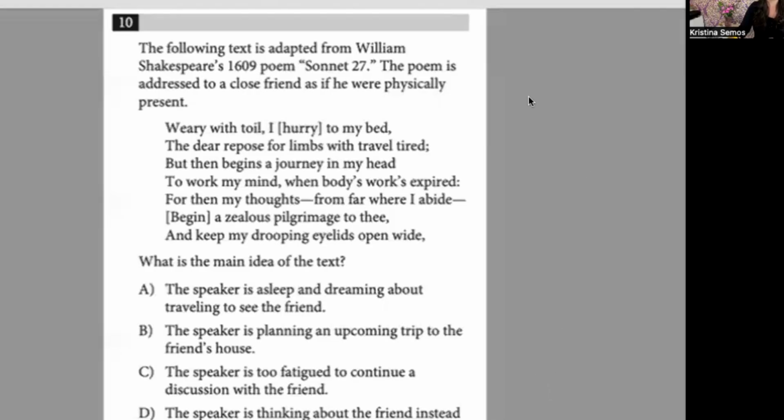So in this poem, we literally have a poem from Shakespeare written in 1609, sonnet 27, and this is an excerpt. And basically, you read the question stem first, which is this part, the main idea of the text. And this lets you know that you're trying to figure out what it's about as a whole. And it helps you so you're not rereading and rereading and rereading a gazillion times. So that is prediction number two.